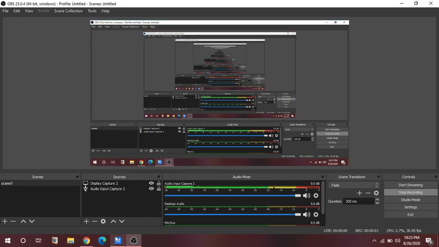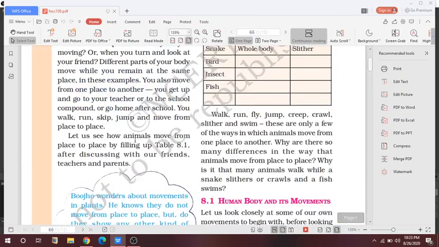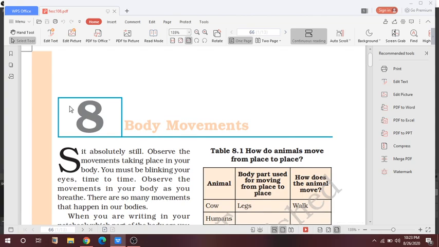Hello students, welcome to the class today. So today we will start our new chapter, that is body movements.